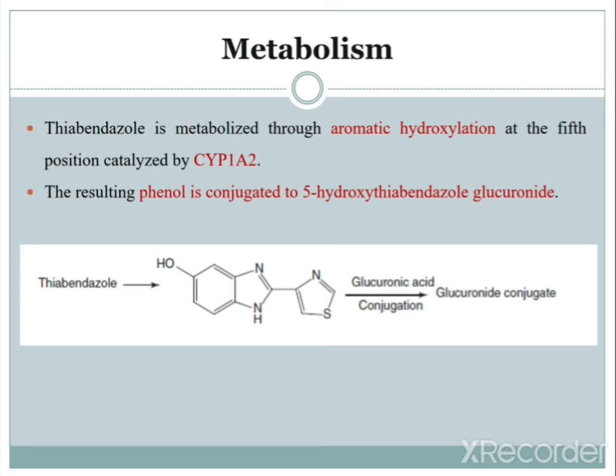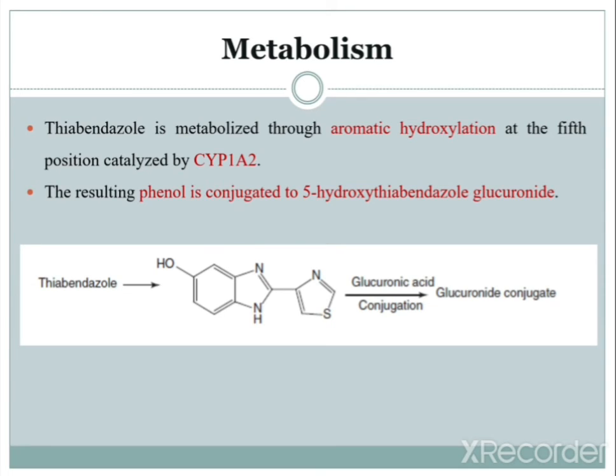The resulting phenol is conjugated to form 5-hydroxythiabendazole glucuronate. You can see the reaction, thiabendazole is there.